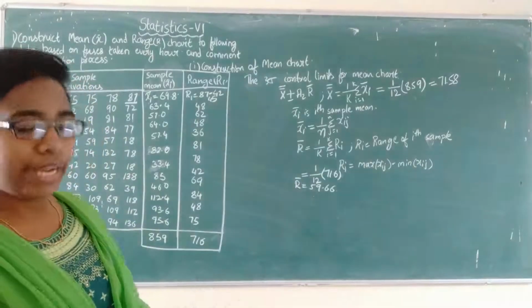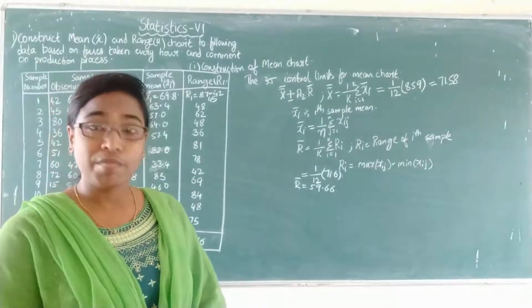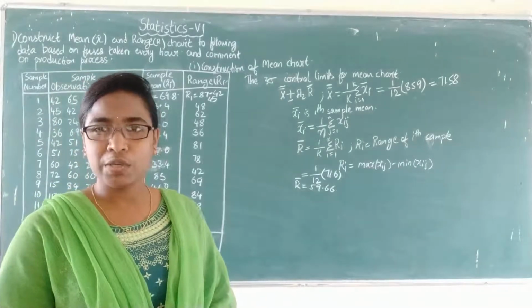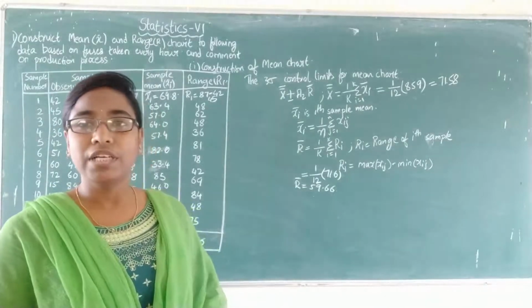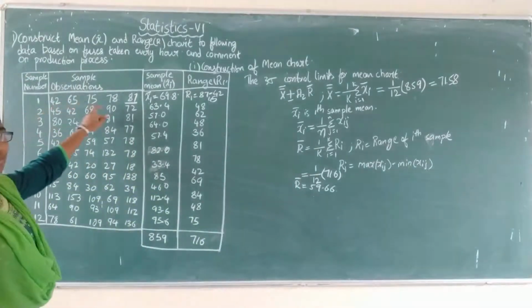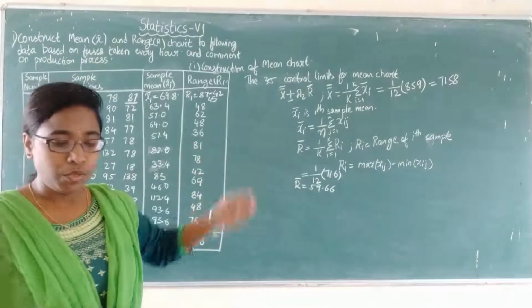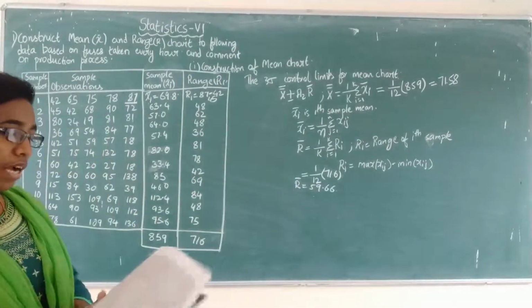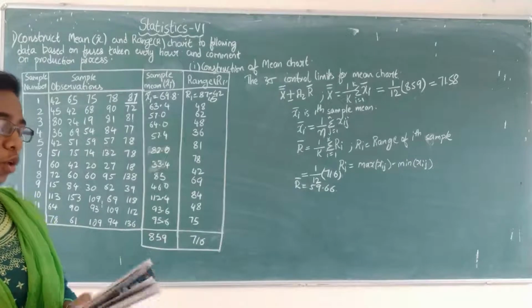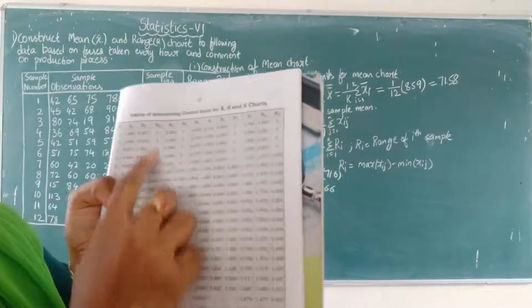So for the A2 values, what are A2, A1, D2, D1 values? These are all the SQC values which are available for the different sample sizes. So depending on our sample size, we will be getting the values of this A2. So what is the sample size here? Our sample size is 5.